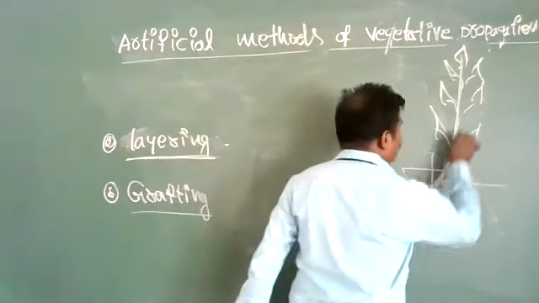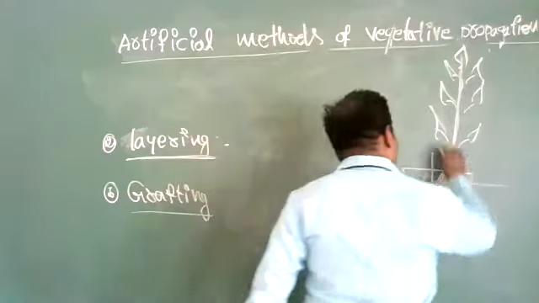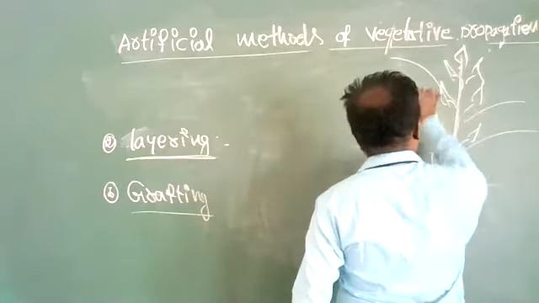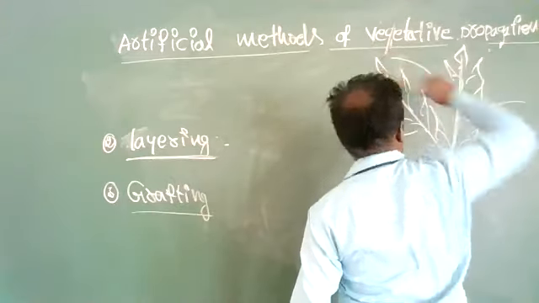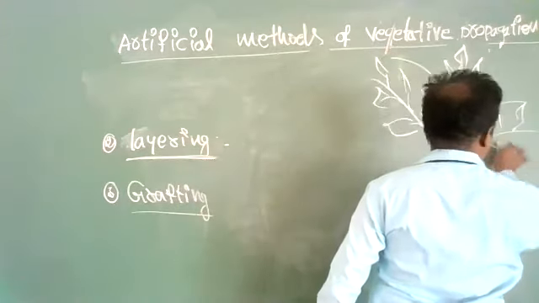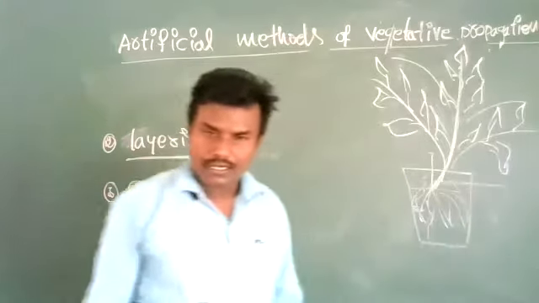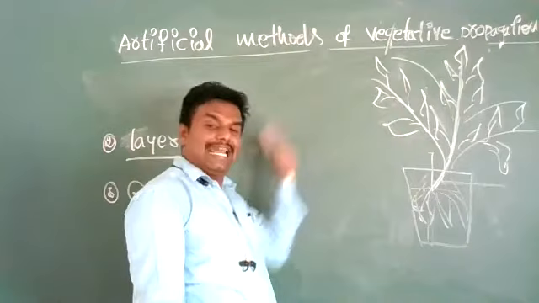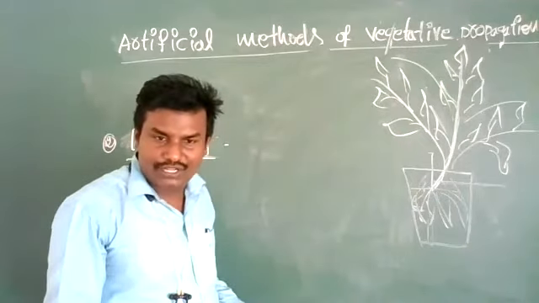See, here this plant is growing effectively. Here branches are there, a number of branches are there. These are all branches. Okay, so this branch we have to transfer to another plant. The technique is called grafting.